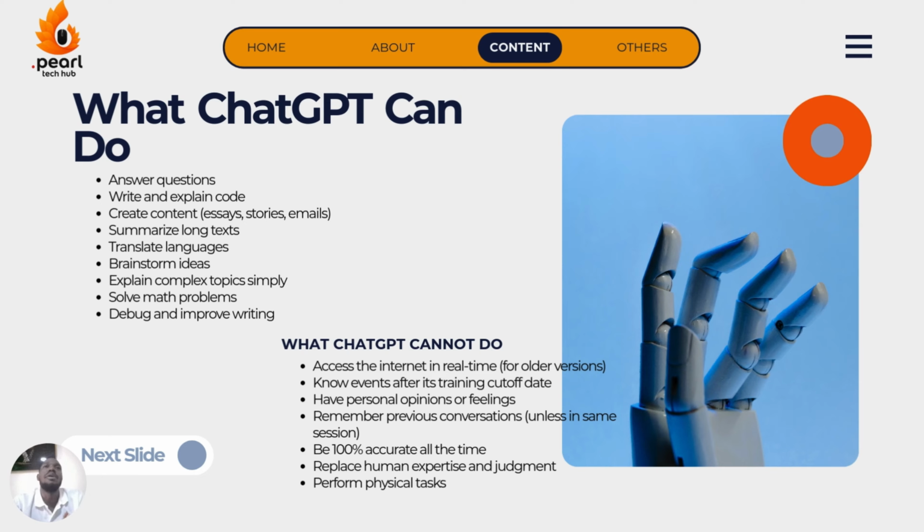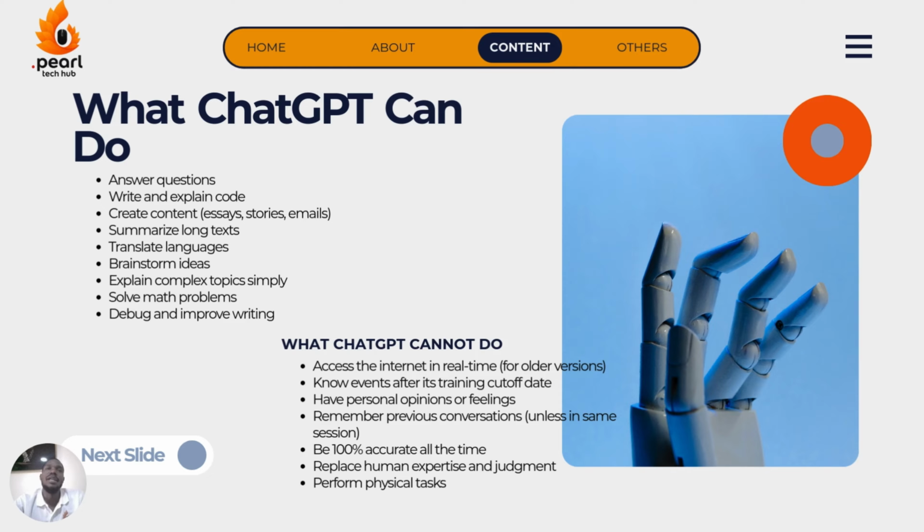You can also use it as a tool to brainstorm ideas. Then you can also have this tool help us explain complex topics, to simplify them. Then things like solving math problems, and finally debugging and improving writing. This all one tool can do. Not necessarily ChatGPT, but also other tools like Copilot and so on.